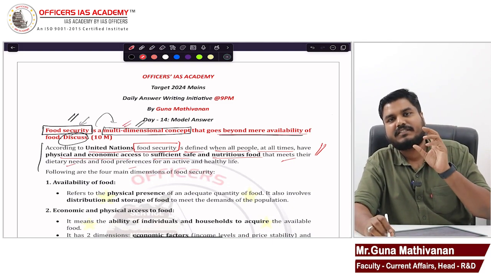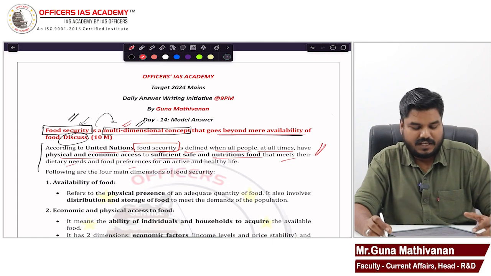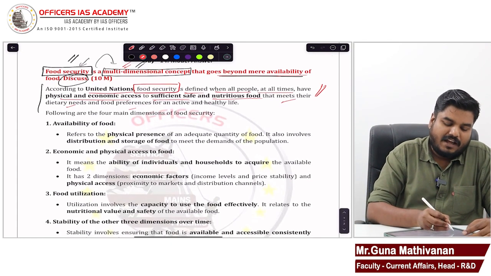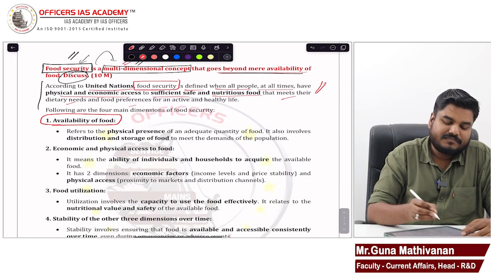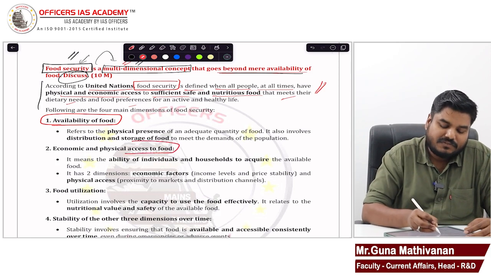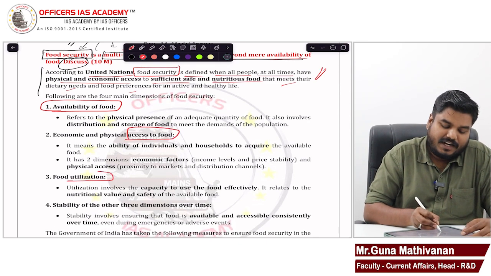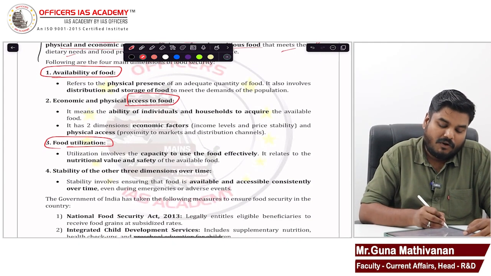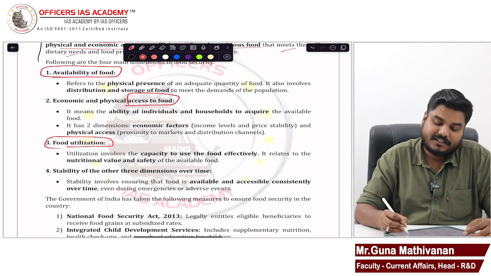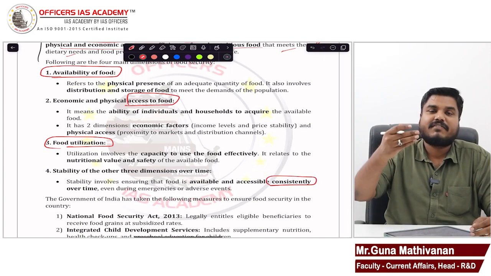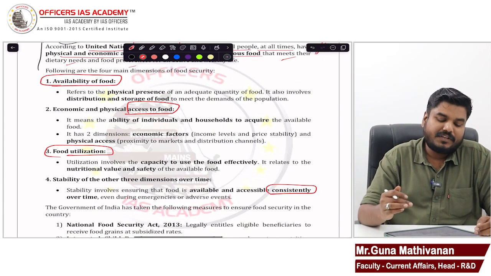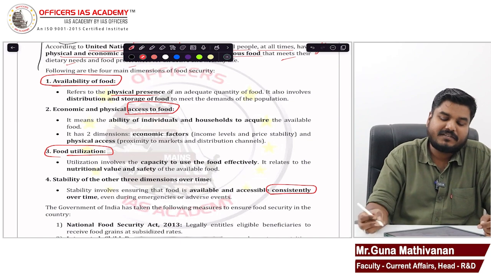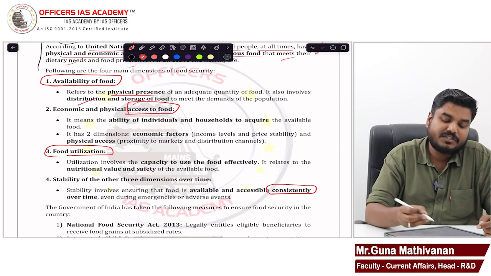Then you go to the next part of the question, that is the multi-dimensional concept. How food security is a multi-dimensional concept. You have to expand here. So availability of food, access to food, utilization of food, and also the stability, that is, it is consistently available. So you are mentioning physical presence, it involves distribution and storage.